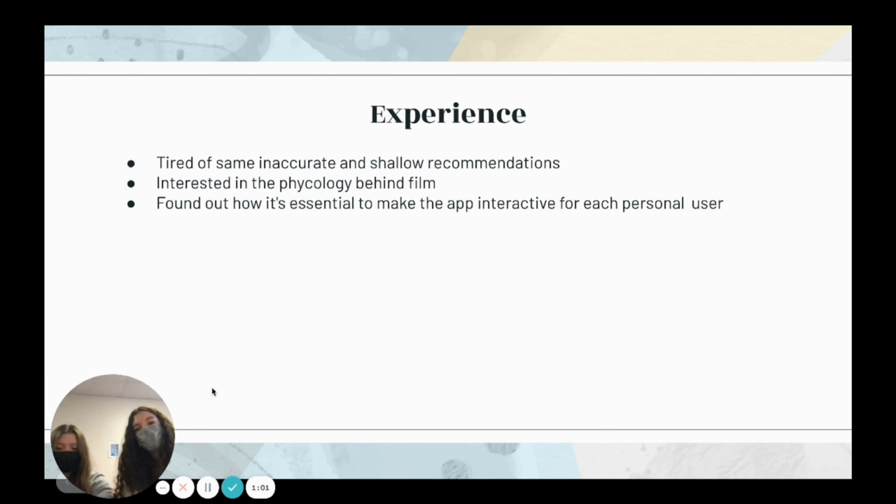Our motivation for doing this is that we were tired of the same inaccurate and shallow recommendations from platforms like HBO and Netflix. And personally, I was interested in the psychology behind the film, while Bryn is just an avid film consumer. And through the process, we found out how essential it is to make the app interactive for each personal user so you can relate to them on a personal level.